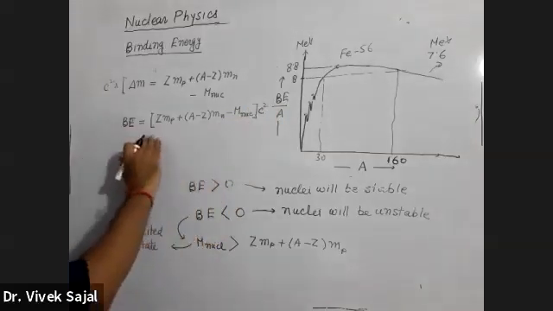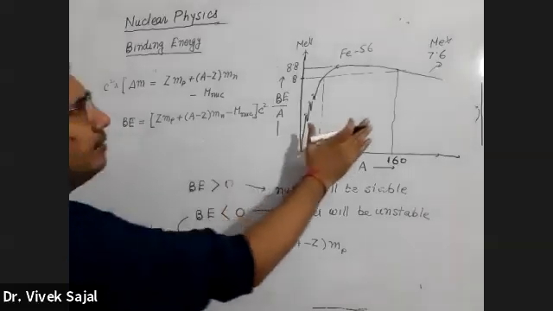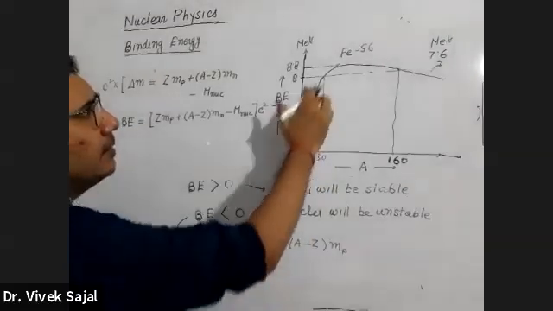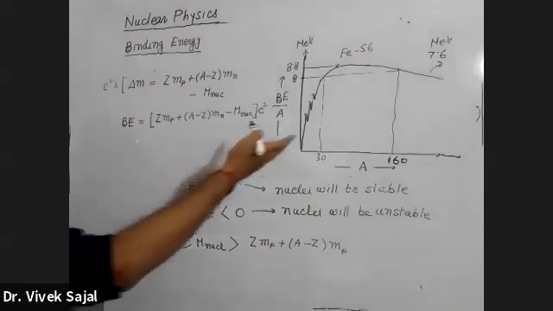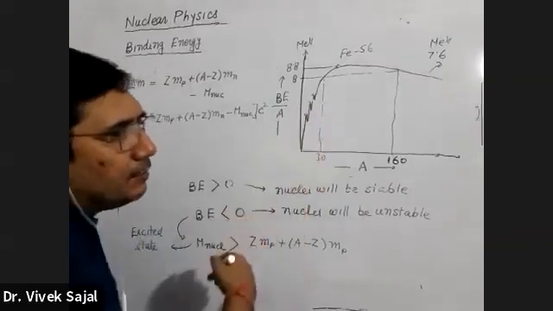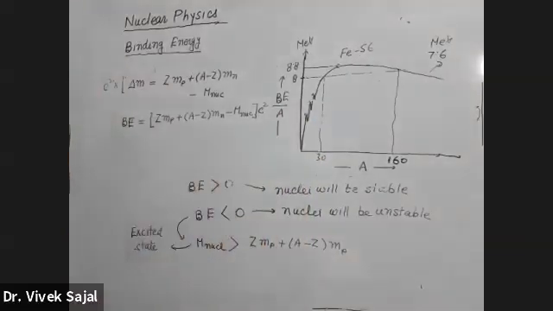And if we divide this binding energy by A, we will have this type of plot. And we have discussed most of the properties associated with this plot. This plot is very important in nuclear fission and fusion. The basic origin of nuclear fission and fusion can be observed from this graph itself. This graph is one of the most important things in nuclear physics.